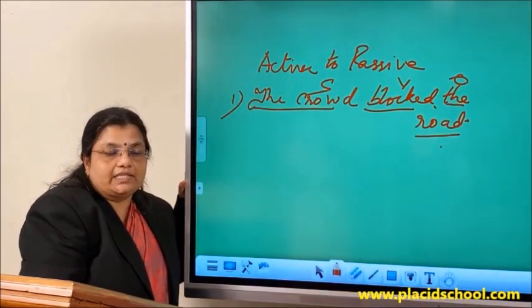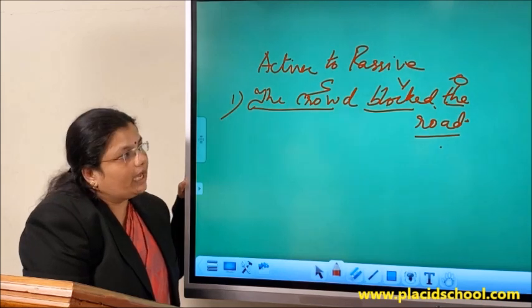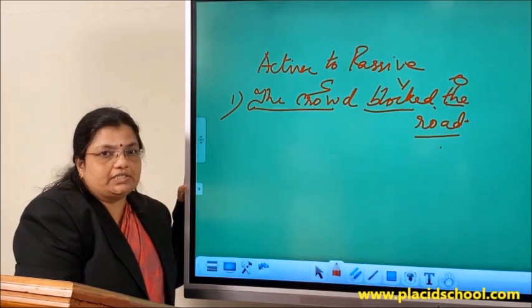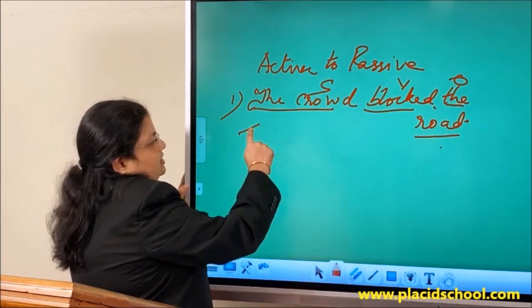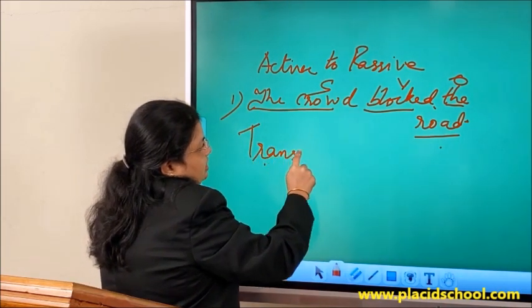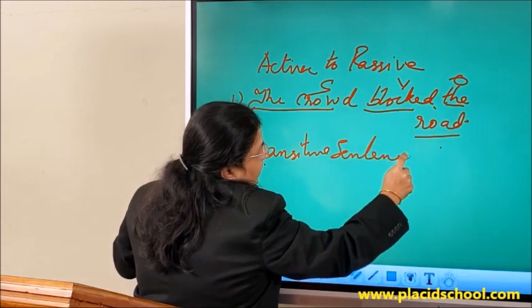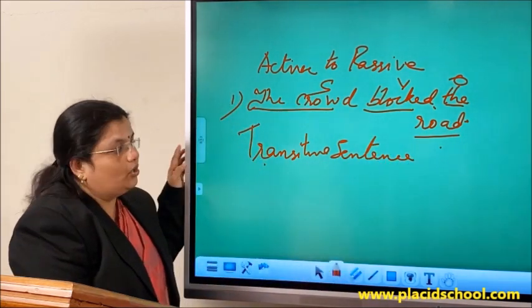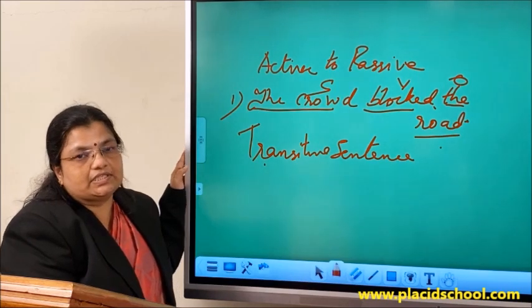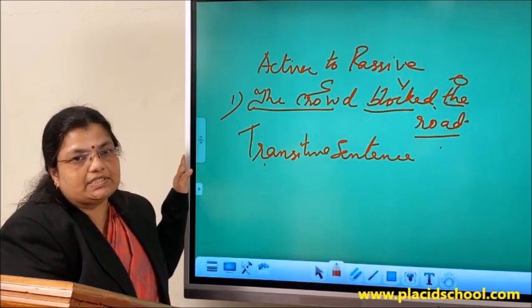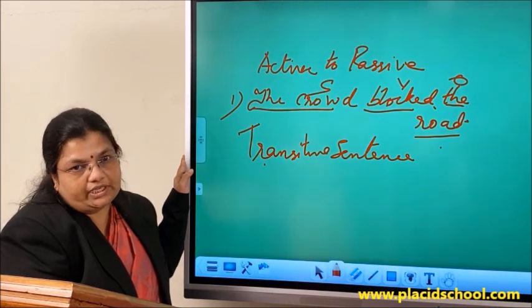And if you get the answer to these questions, you have got an object in the sentence. If you have got an object in the sentence, that sentence is said to be a transitive sentence. And students, please note, only transitive sentences can be changed to passive voice. That means the sentences which have an object in it.